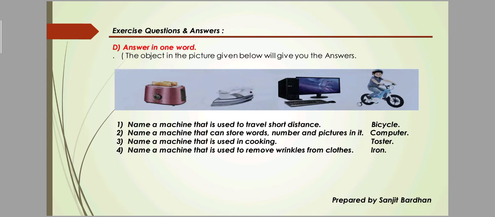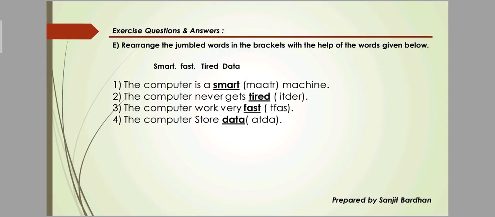Okay, here is the number D section question. Next, rearrange the jumbled words in the brackets with the help of the words given below. Number 1 is smart, number 2 is fast, number 3 is tired, number 4 is data. Now you can see in your book question number E, rearrange the jumbled words. Okay, number 1 is: the computer is a smart machine. Okay, number 1 is smart.